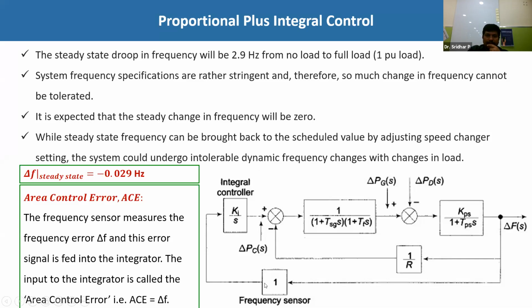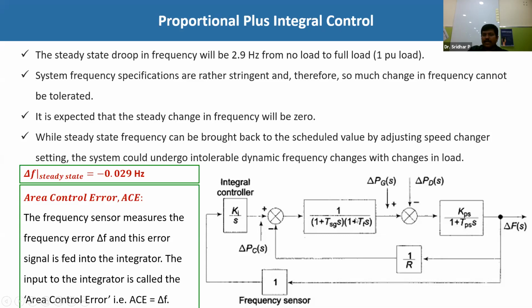So that's why this frequency sensor is important, and moreover it may also be helpful in verifying the deviation in the frequency with respect to the desired frequency. So likewise, this frequency sensor will be useful in two things. So this is a frequency sensor and integral controller.